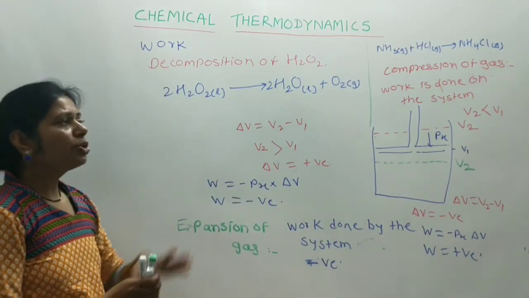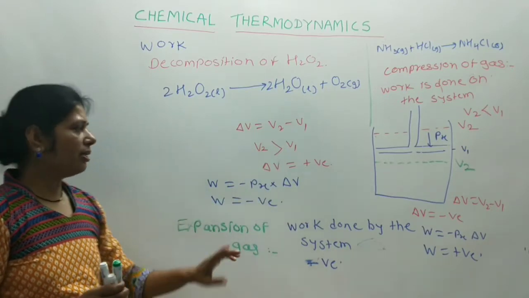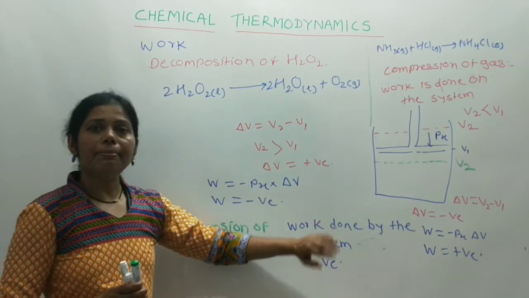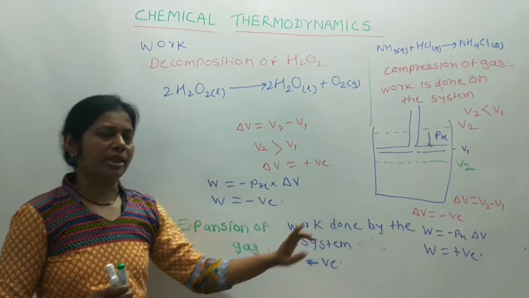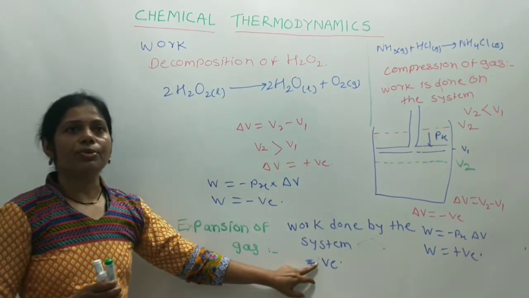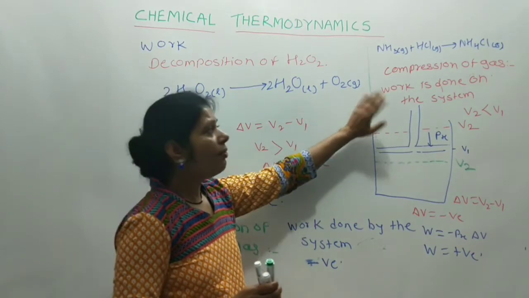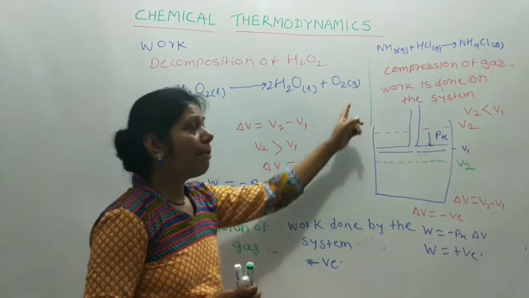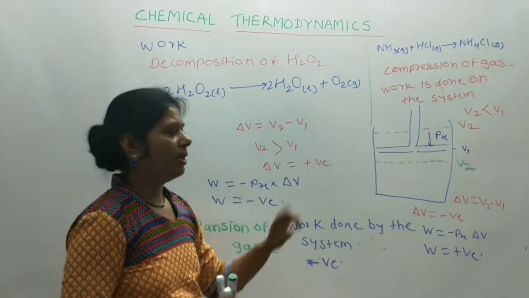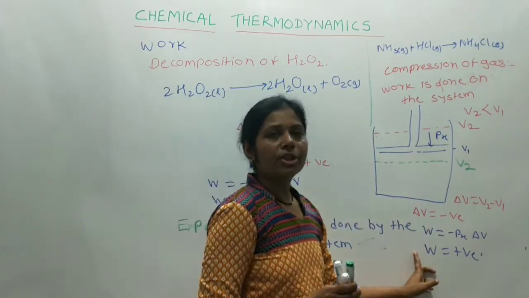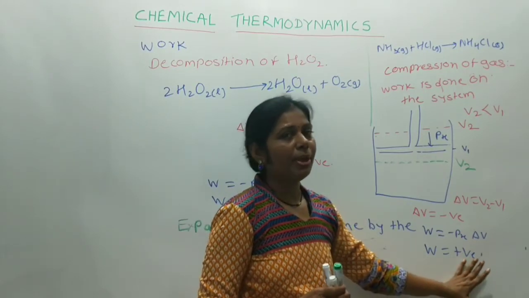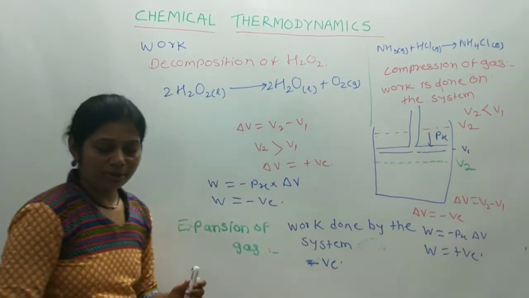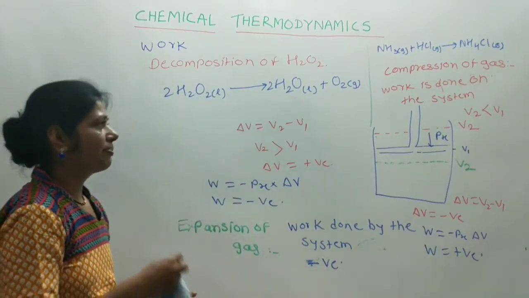From these two examples, it is clear that when expansion of gases takes place, work is done by the system on the surrounding, and the sign is negative. And in the second case, when compression of the gases takes place, work is done by the surrounding on the system, and the sign for the work is positive. Remember the sign convention because it is very important for problem solving.